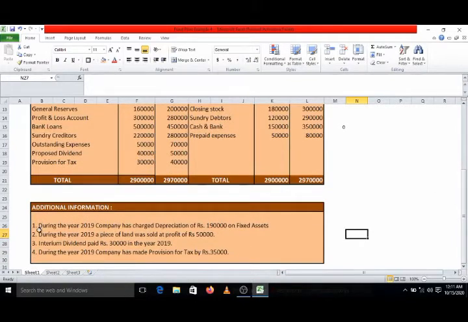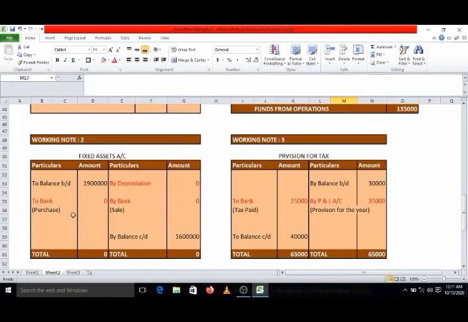Information number 1, during the year 2019, the company has charged depreciation of rupees 1,90,000 on fixed asset. So the amount of depreciation is directly given to us. So where will the amount of depreciation appear? Obviously on credit side, 1,90,000.